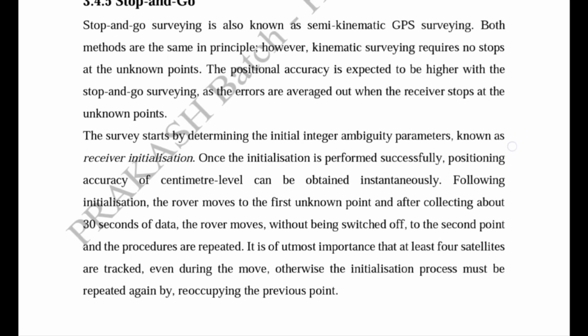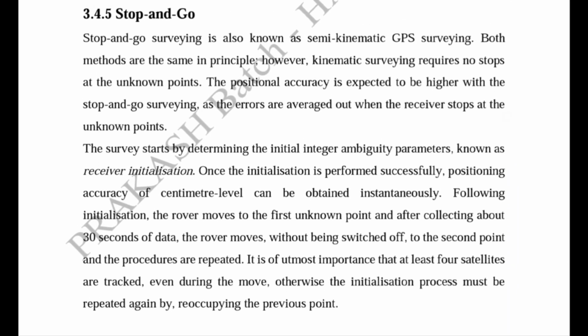Stop and go surveying provides us high accuracy as compared to kinematic. And in case of real-time kinematic, the contact between the reference and rover receivers is also necessary. So there are some important points that we have to keep in mind for exam purposes, and